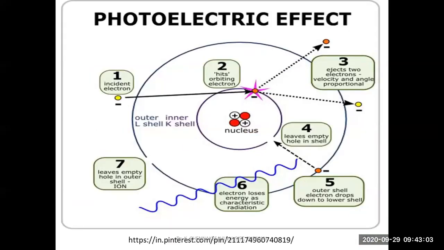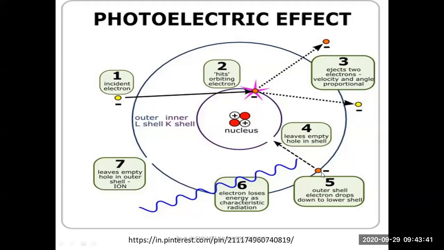If you come to the photoelectric effect, if you are bombarding a low energy or high energy electron, let us assume a high energy electron, with an atom, what will happen? That high energy electron beam, a bunch of electrons, will remove a core electron. Core electron means inside the orbit. Yes, you see these are the two electrons which are ejected. Now there is a hole formation, or a vacant position in the first orbit. Now what will happen?